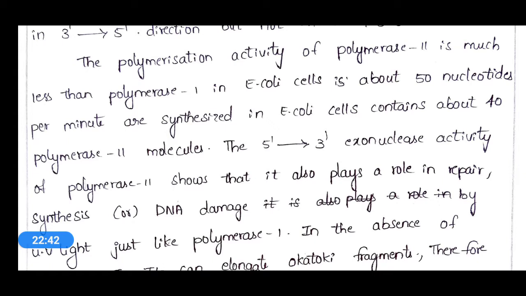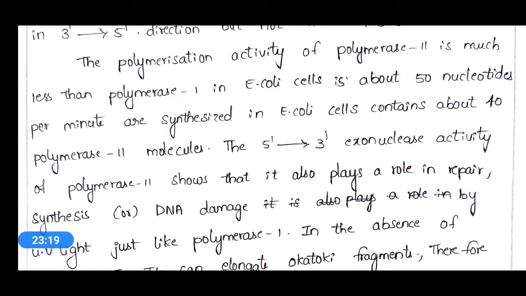Okay, particularly in E. coli cells, the activity of DNA polymerase 1 is high when compared to DNA polymerase 2. Okay, if we take an E. coli cell or replication of E. coli DNA, about 50 nucleotides per minute will be polymerized and synthesized in E. coli cells, and in that particular E. coli, 40 DNA polymerase 2 molecules are present.